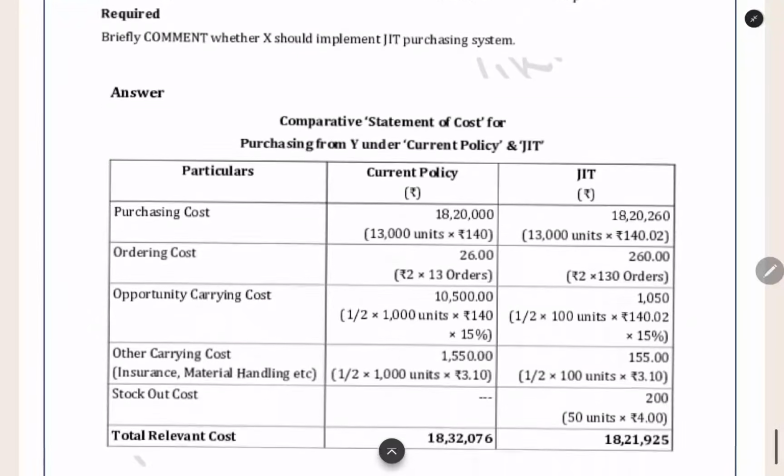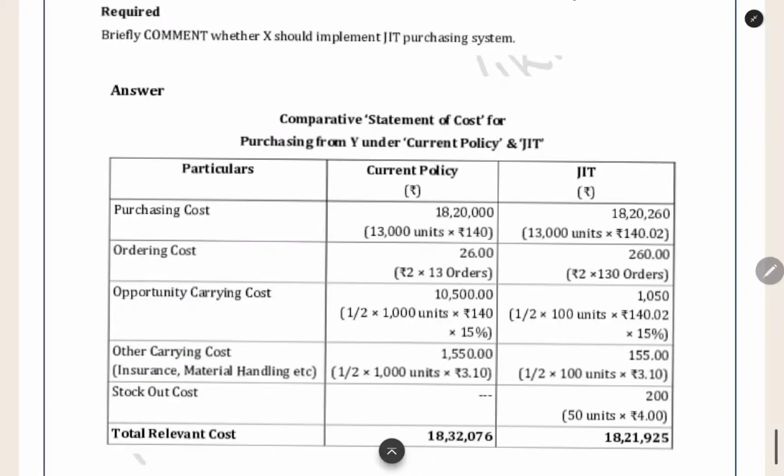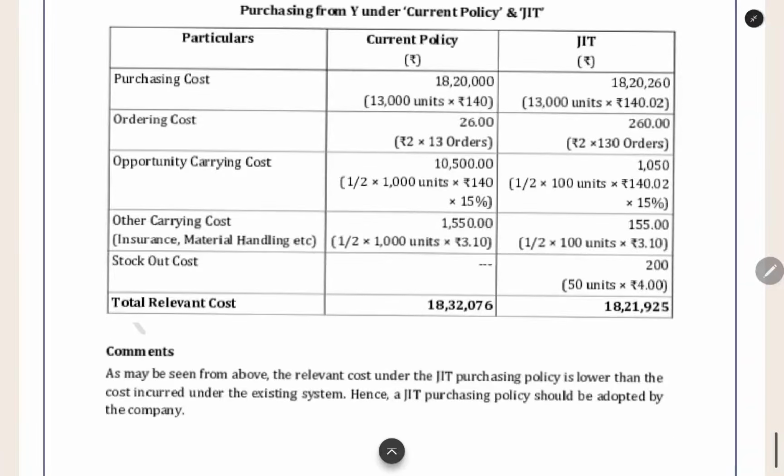So in the current policy, for one order, you are placing 1000 units. So 1000 divided by 2, 500 is the average inventory you are maintaining. For 500 units, this much is the purchasing cost. The amount of working capital blocked, you can find out by average inventory into the price at which you purchased, into 15% of the required return. That much is the cost of capital, the required return. That much amount is getting blocked, and that much percentage you have to pay as interest.